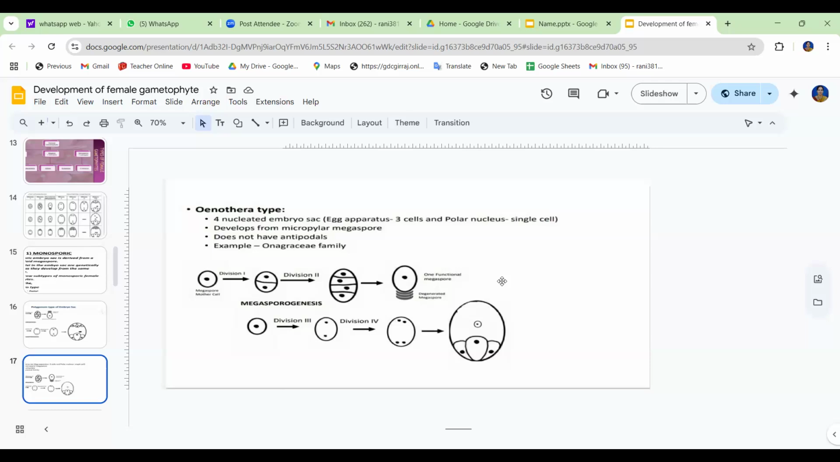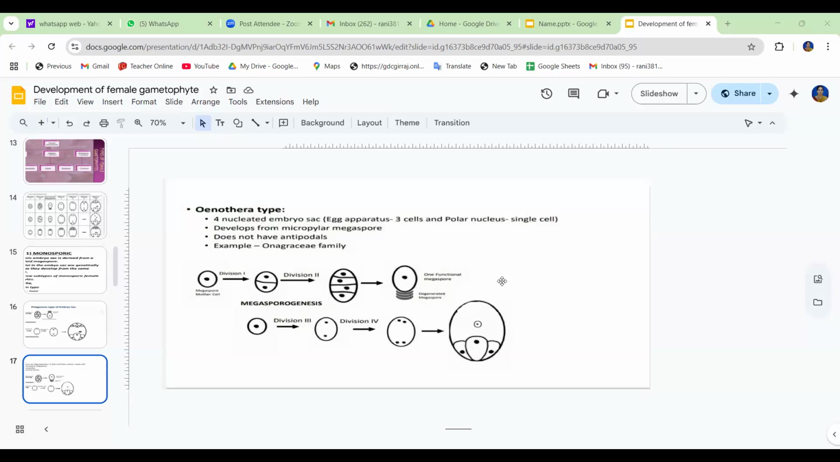The 4 nucleate embryo sac has an egg apparatus of 3 cells and a single polar cell. It develops from the micropylar megaspore only. In Polygonum it is the chalazal one, but in Oenothera it develops from the micropylar megaspore. So it does not have antipodal cells. For example, in the Onagraceae family, it is found in Oenothera lamarckiana. It was first found in Oenothera lamarckiana by Geerts in 1908, where the embryo sac is commonly formed by the micropylar megaspore of the tetrad only, which undergoes only 2 nuclear divisions instead of the usual 3.